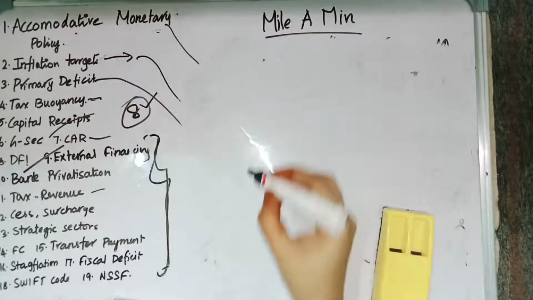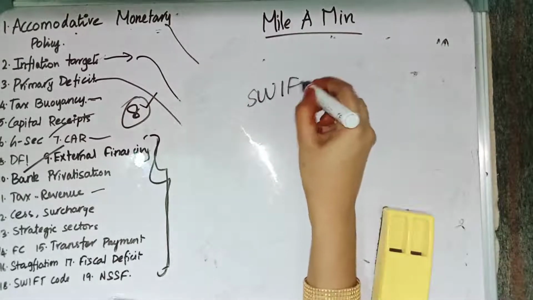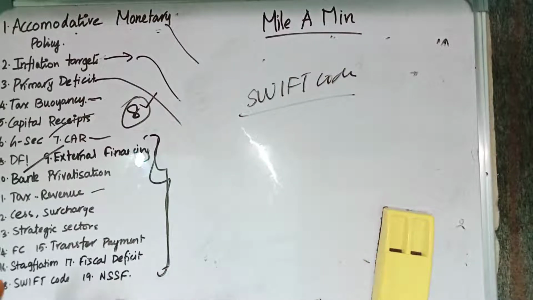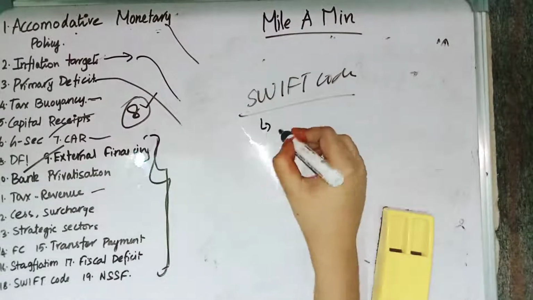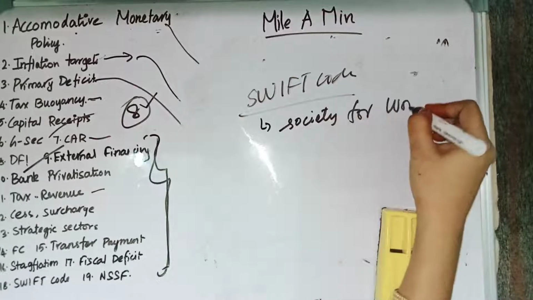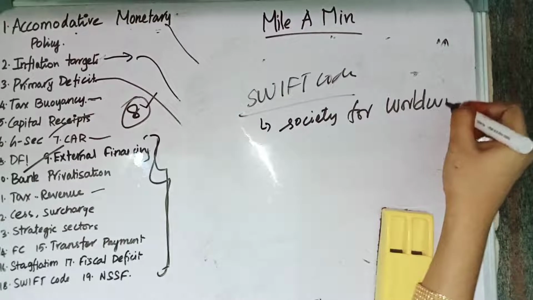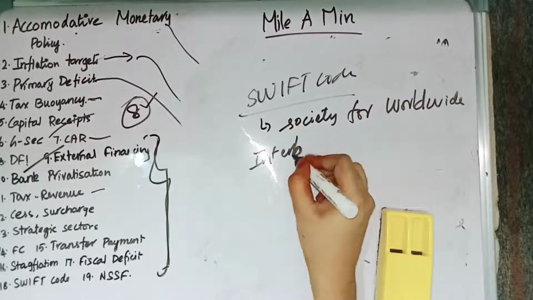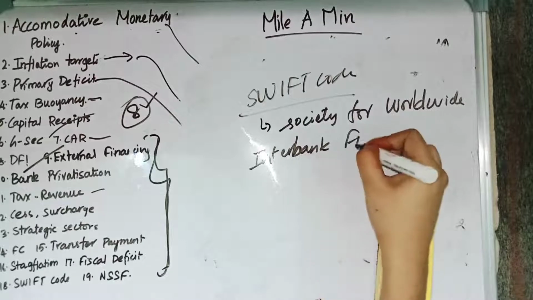Then we have SWIFT code. SWIFT, full form: Society for Worldwide Interbank Financial Telecommunication.